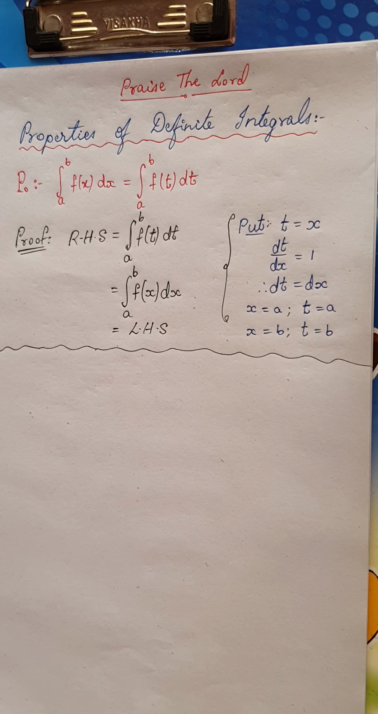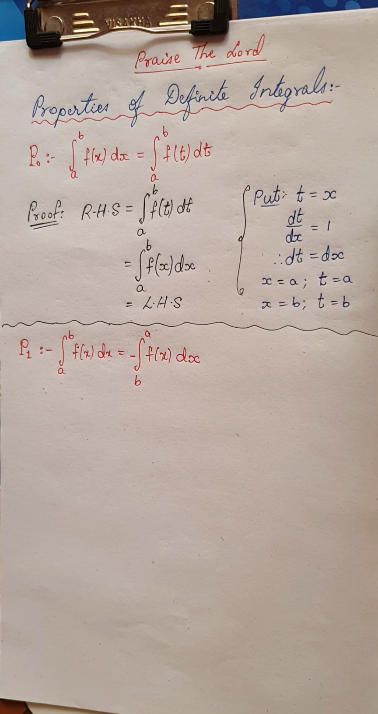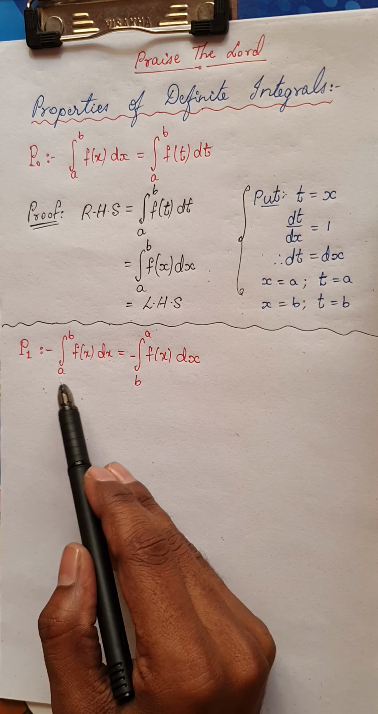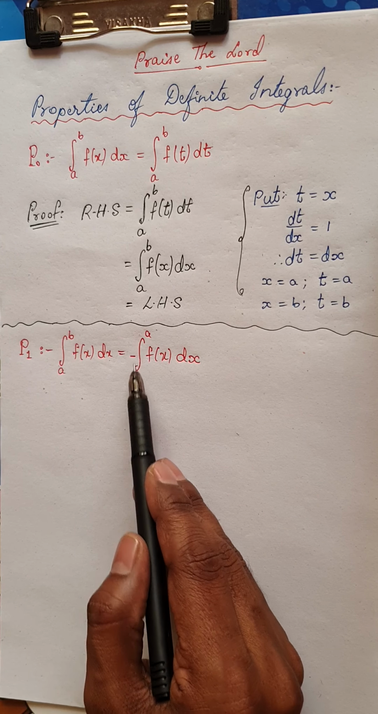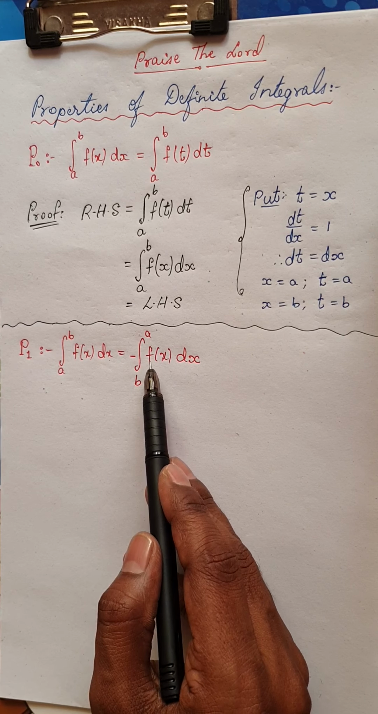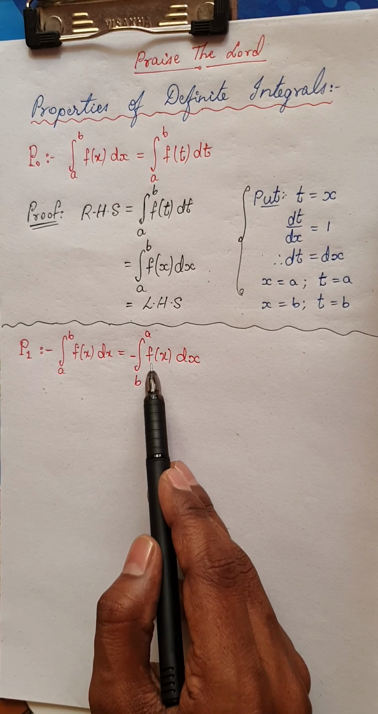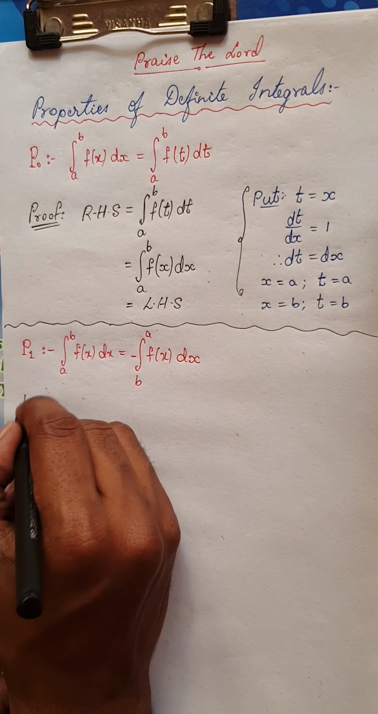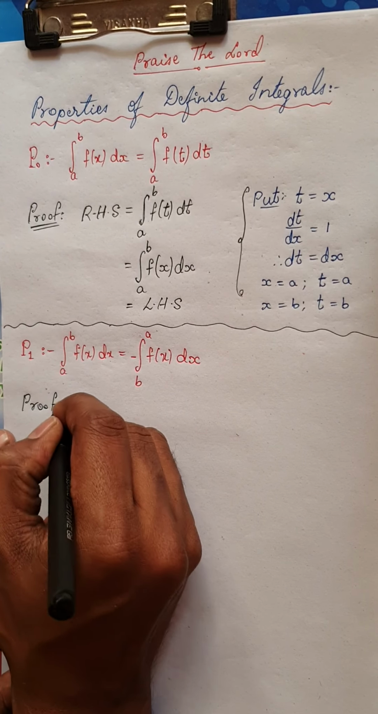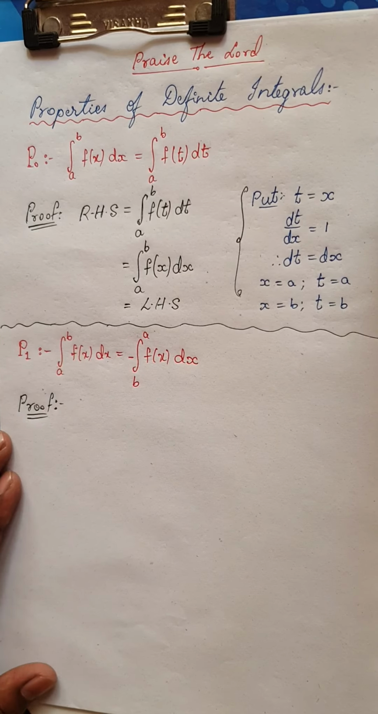Now we'll go on to the next property. Moving on to the next proof, I have to prove that integral from a to b f of x dx is the same as minus integral from b to a f of x dx. Let me prove this. This is also a very basic proof.